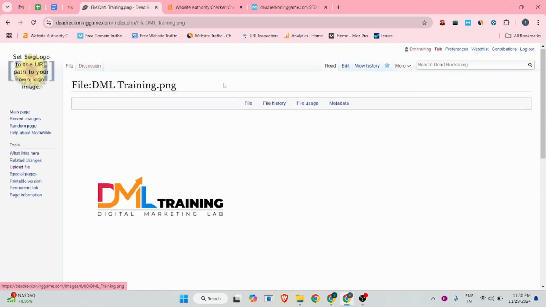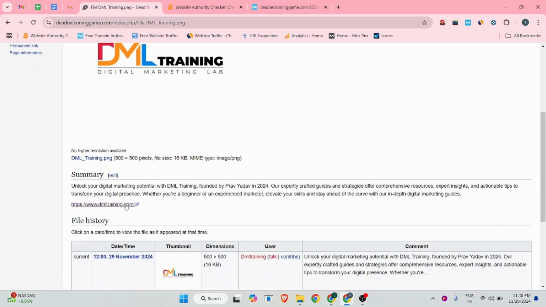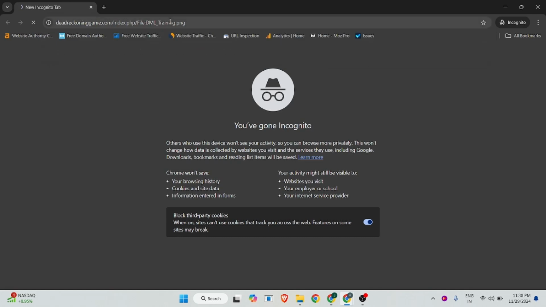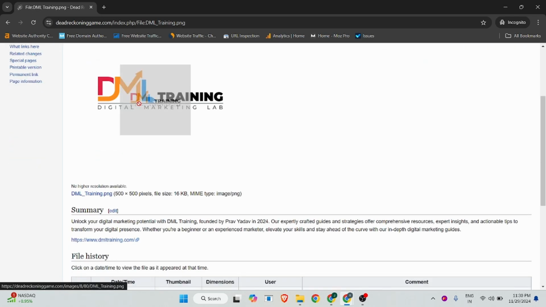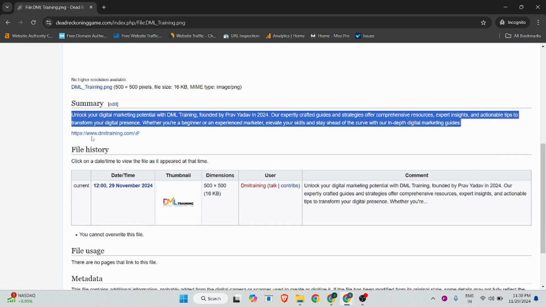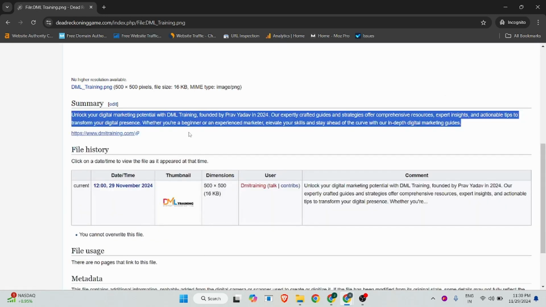And you will see this is an image backlink. Let me show you in incognito whether this is an instant approved backlink or not. You will see this is the image name, this is the image, this is the description about the image, and this is the backlink that we inserted. You will see this is a nofollow, but we included our website URL.